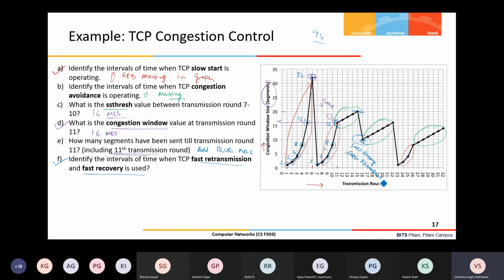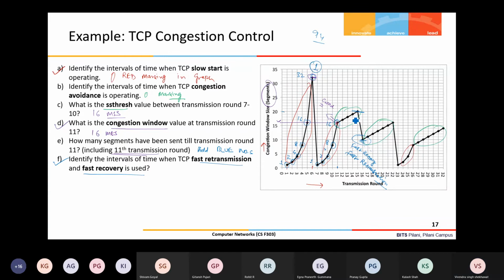Retransmission. Okay, now let me ask you one more question. It's a simple question. Can you identify how many drops are there in this plot? How many packets? Assume one packet drops at a time. In that case, multiple packets can also drop, but let us assume one packet at a time.